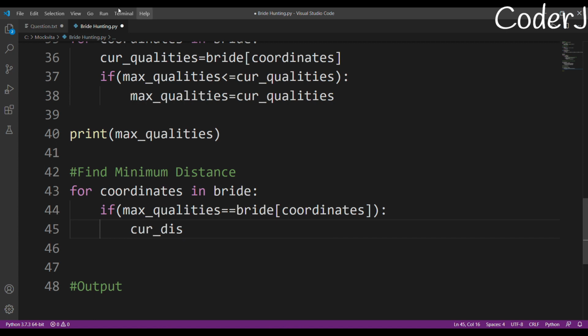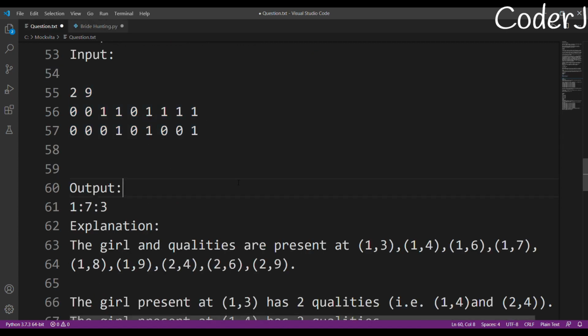Now this is another important part: how to calculate the current distance. Suppose this is 0 comma 0, and this girl right here is at 0 comma 7. What is the distance? I won't even look at it, I'll just say the distance is 7.